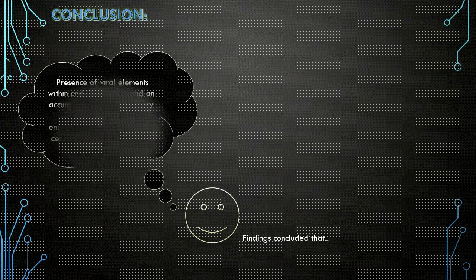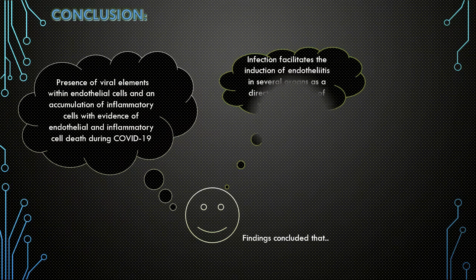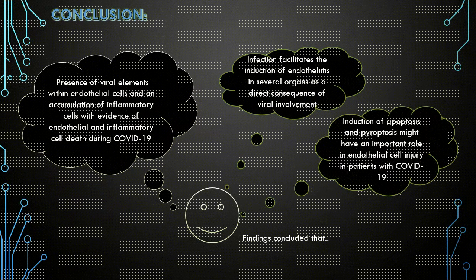Findings conclude that there is presence of viral elements within endothelial cells and an accumulation of inflammatory cells, with evidence of endothelial and inflammatory cell death during COVID-19. This infection also facilitates the induction of endothelitis in several organs as a direct consequence of viral involvement. It also induces apoptosis and pyroptosis, which have an important role in endothelial cell injury in patients with COVID-19.